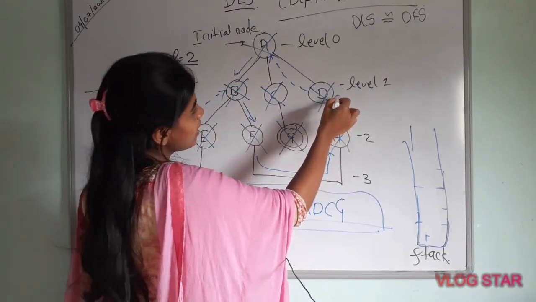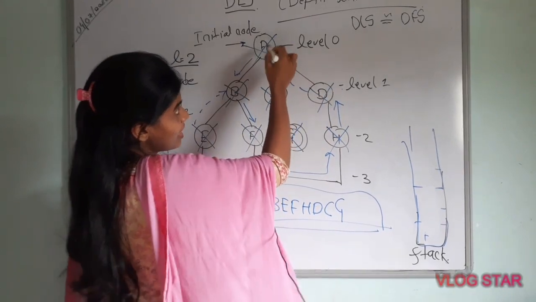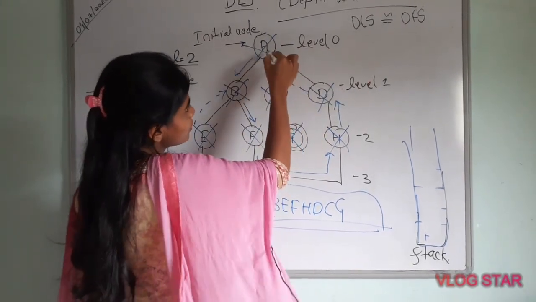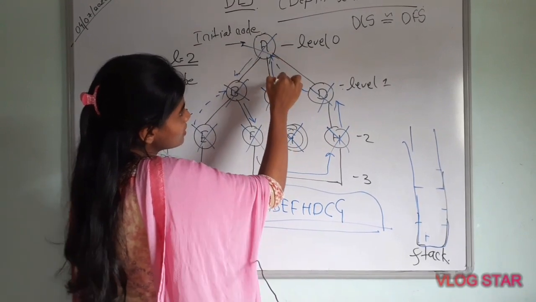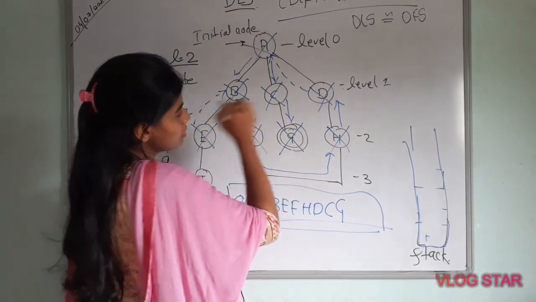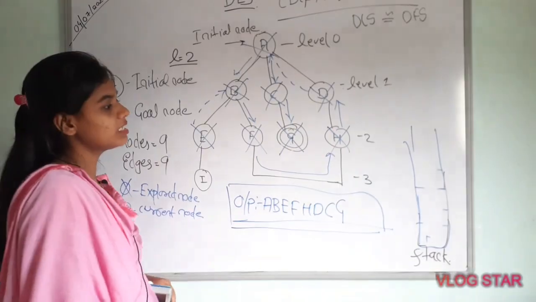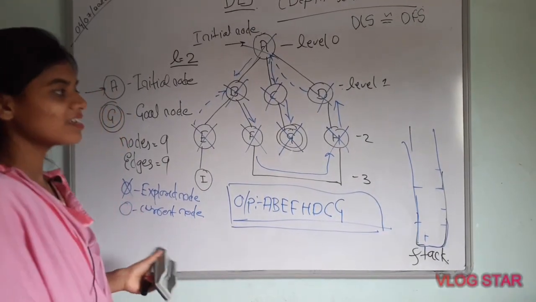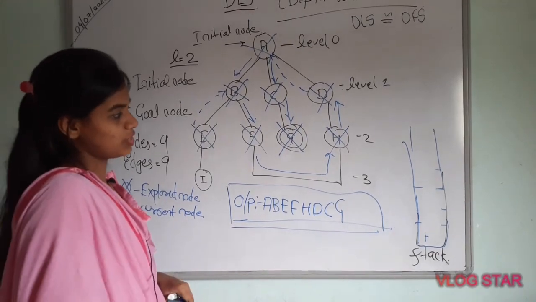You can see now, after that we backtrack, because A is already explored, so I have to do backtracking. After that A goes to C and C goes to G. This is how depth limited search works. Depth limited search is the same as depth first search.